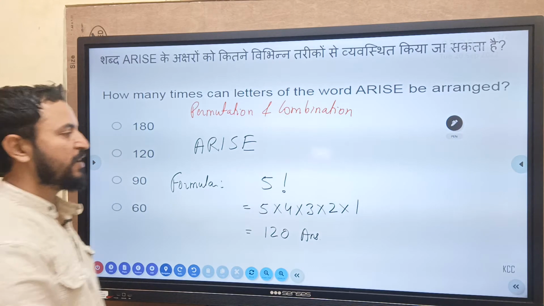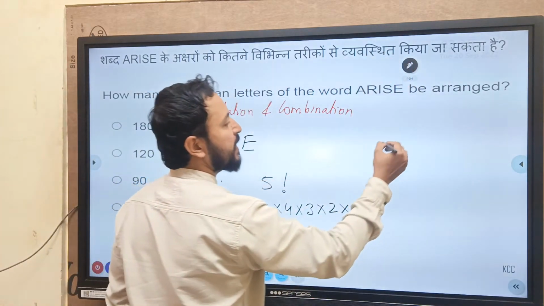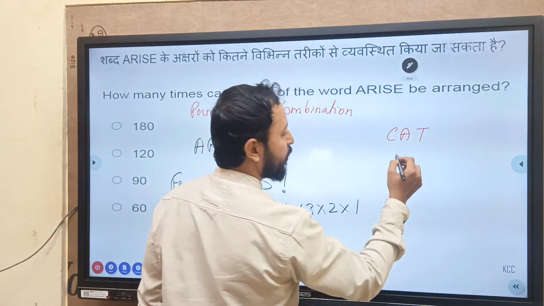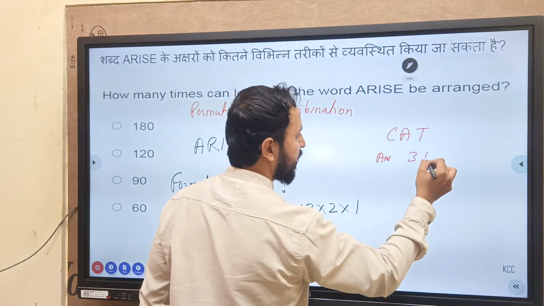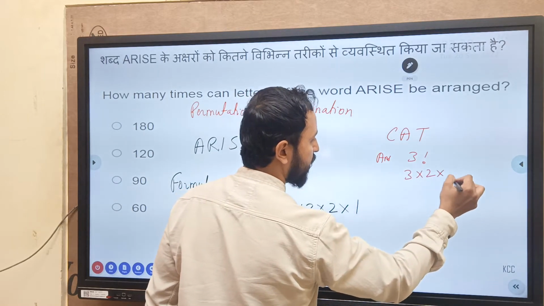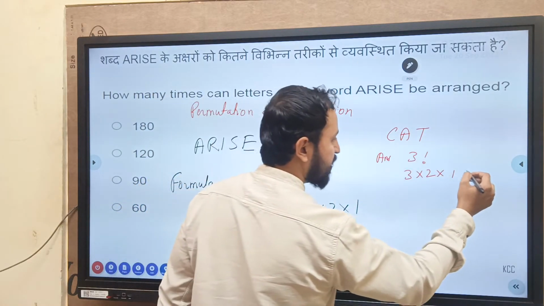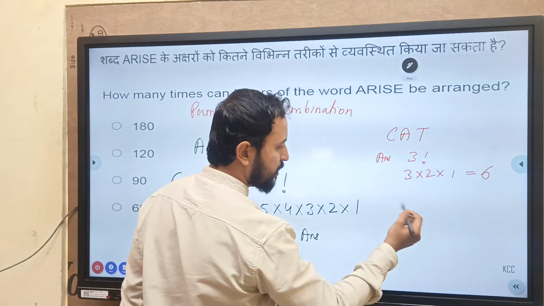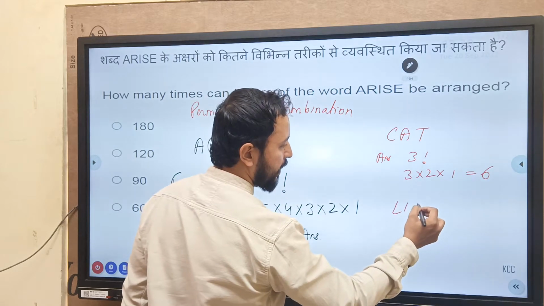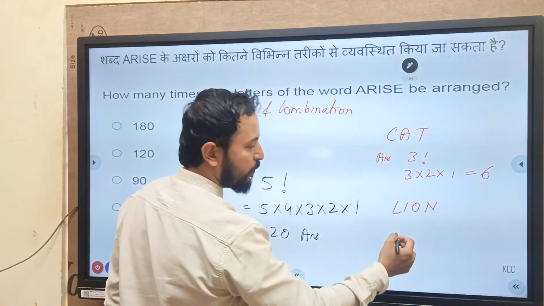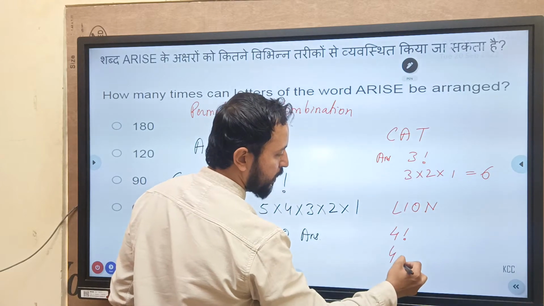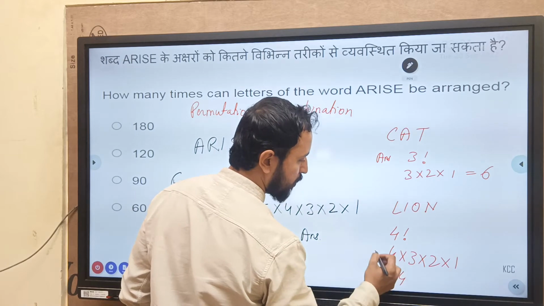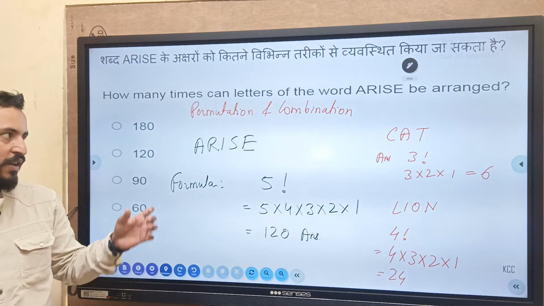Extra question I will give. Suppose a letter something different, CAT was there. How many letters are these? 1, 2, 3. So the answer for this question will be 3 factorial, that is 3 into 2 into 1. 3 2s are 6, 6 1s are 6. Answer for this question will be 6 ways. Suppose the question is LION. How many letters are there? 4. So 4 factorial, 4 into 3 into 2 into 1. 4 3s are 12, 12 2s are 24. Answer for this question will be 24. I hope you got these things.